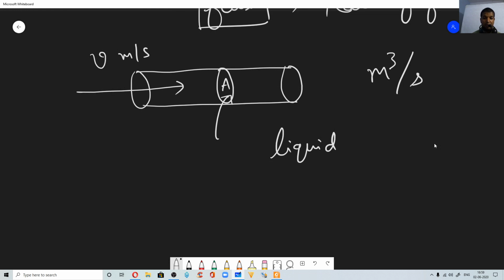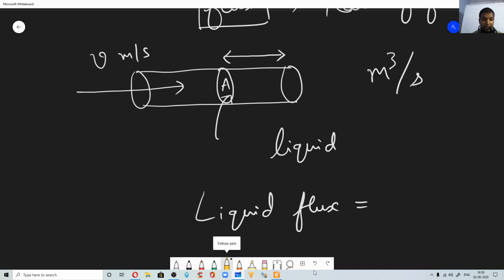Now, think in a more general way. If I want to increase the liquid flux, what are the possibilities I have in my hand? If you remember, in 11th standard we have studied. Now come back to this diagram here. If you see this diagram, what it means is in 1 second you have a length of a cylinder, a length of liquid, the length of the liquid in 1 second.